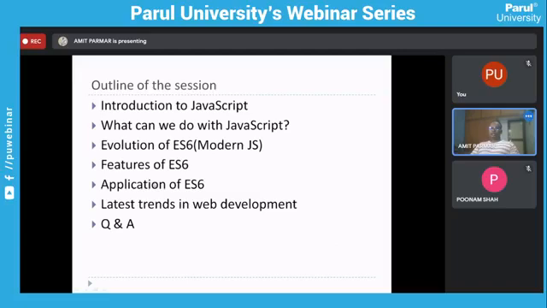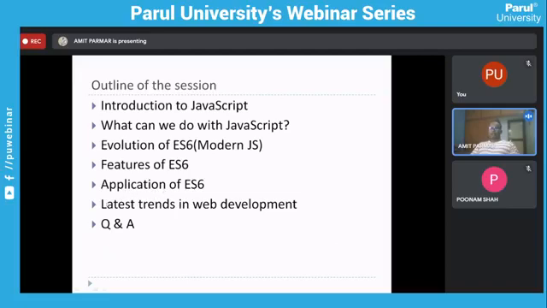At a later stage, I'll discuss some of the companies that are using certain libraries and frameworks, which are again based on ES6, or you can say JavaScript, right? So you will get a brief idea of where JavaScript is used these days, and which different companies are using different libraries and frameworks based on JavaScript only, right? To understand this, we should know certain basics. But at the end, you will be able to understand the different applications based on JavaScript that we are using in our day-to-day life, right? So that we are going to see in detail.